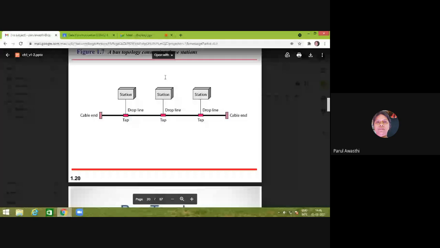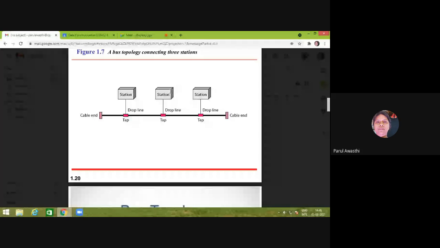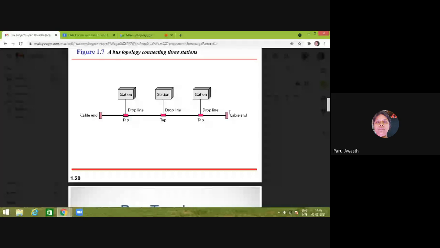Whenever any station wants to transmit its data, the station puts its data on the backbone, on the cable. Every station will get that data, but the station which has the same destination address will copy the data. Others will not show interest in that data, and the data will be passed on to the other cable end. A load is connected at the cable end.